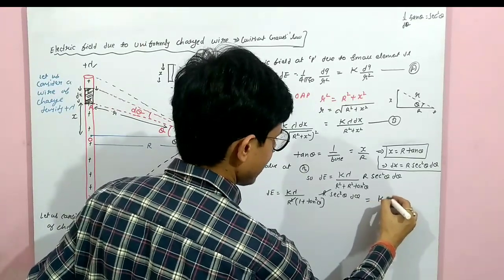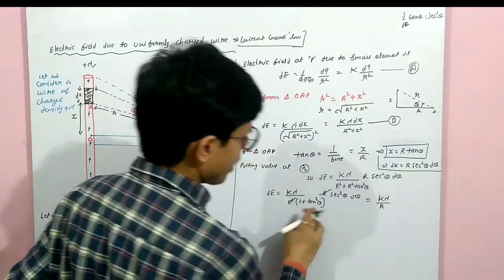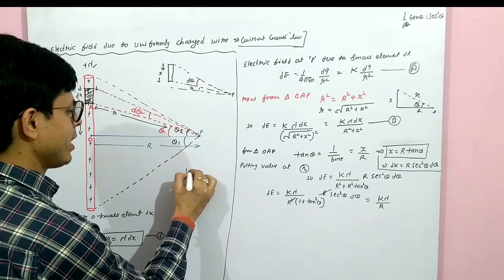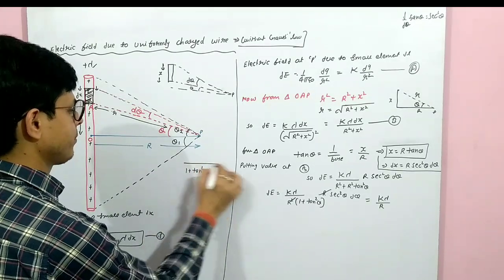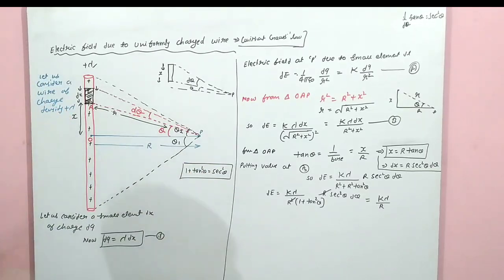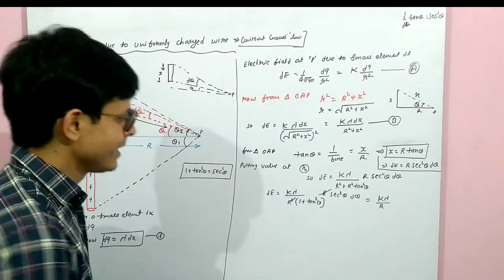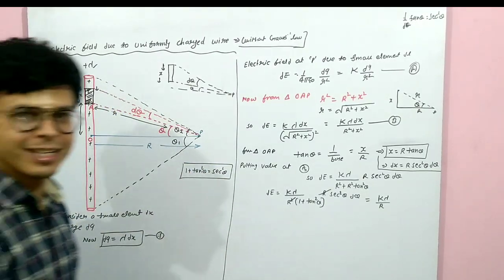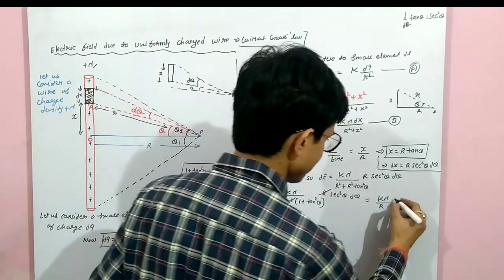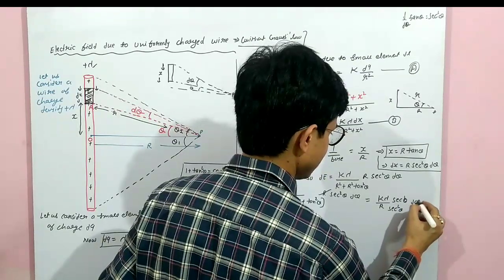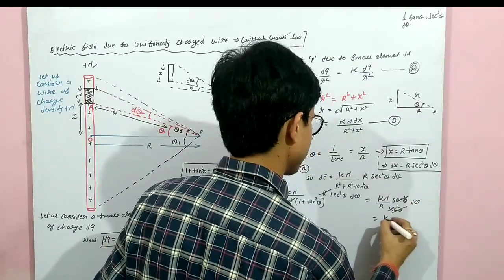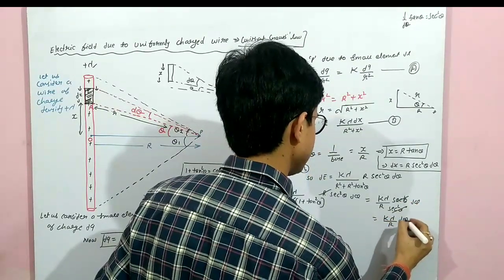So we get k lambda upon r, 1 plus tan square theta. Everybody knows 1 plus tan square theta equals sec square theta. Yes or no? So it will be sec square theta upon sec square theta d theta. This cancels out. It will become k lambda upon r d theta.